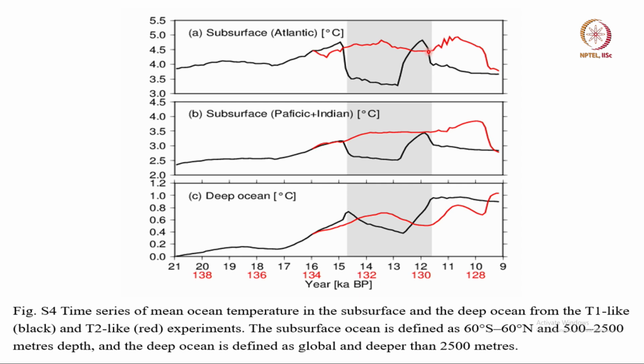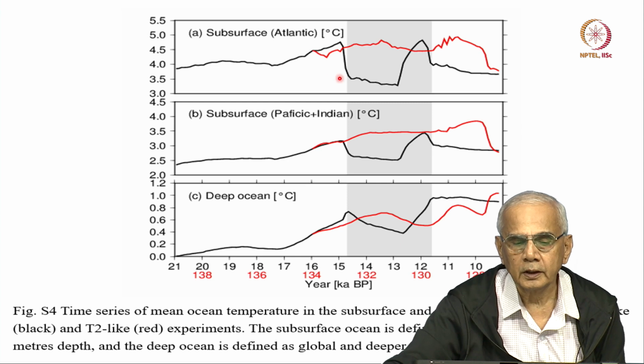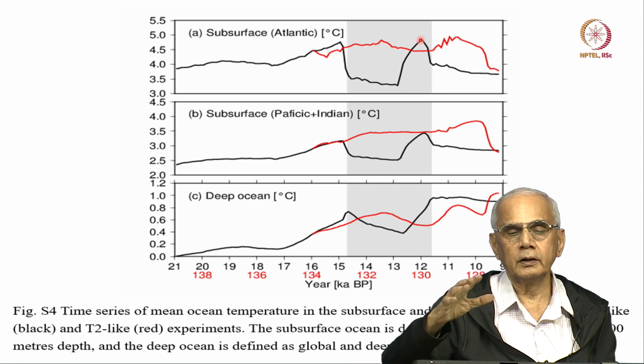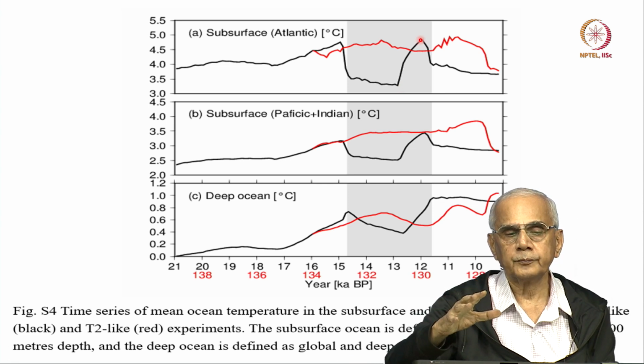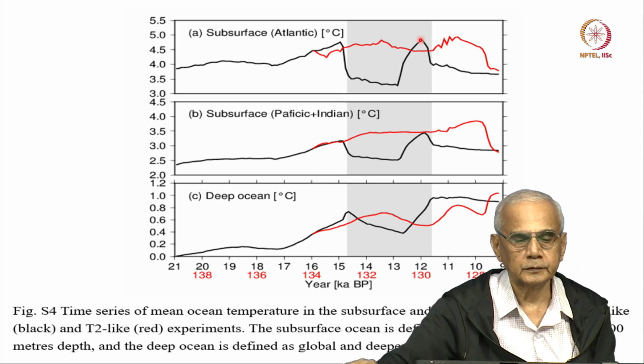and you see that the abrupt warming we saw, the Bølling-Allerød, was not seen in the last interglacial. Okay. So, these temperature differences had an impact on how these events, the Heinrich and the Younger Dryas and the Bølling-Allerød, behaved in the subsurface of the Atlantic Ocean. Okay.